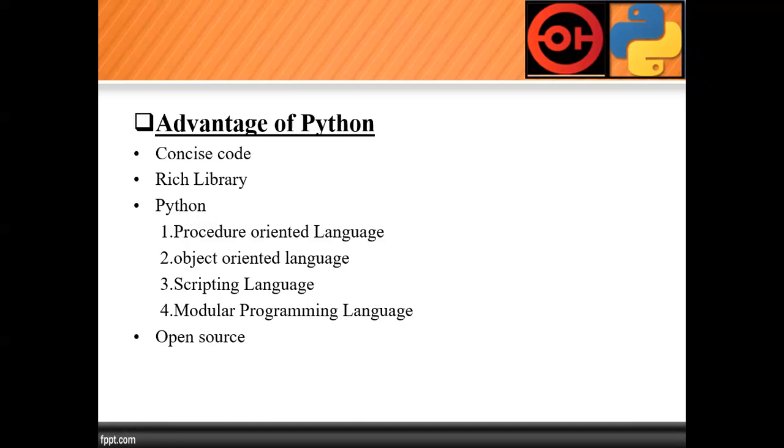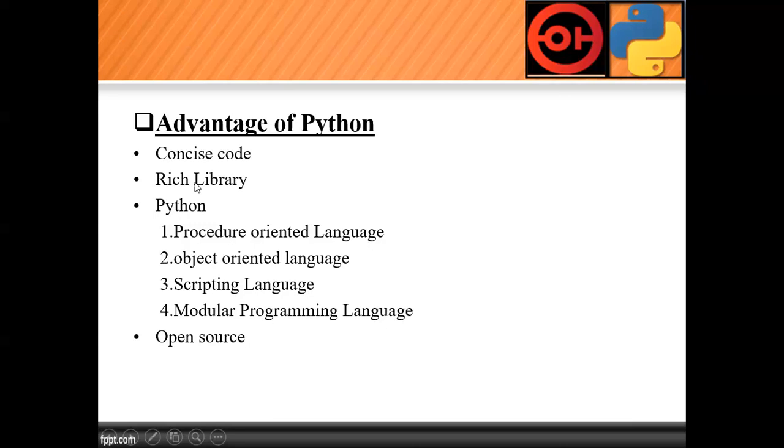Similarly, if you want to display a number which is stored in a variable, it takes 4 to 5 lines in other languages, but in Python it simply takes 2 lines. Once we store it in the variable, after that we display that information by using the print function. So that's why Python has concise code, which means it has smaller code.